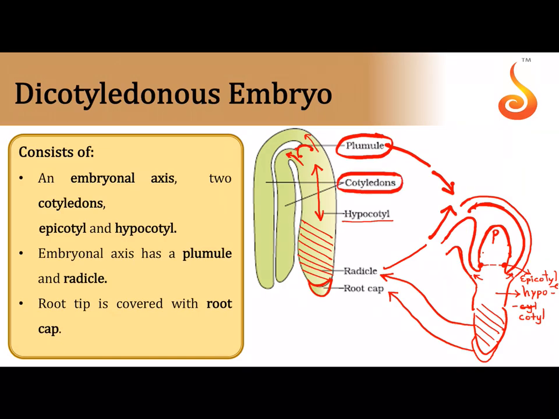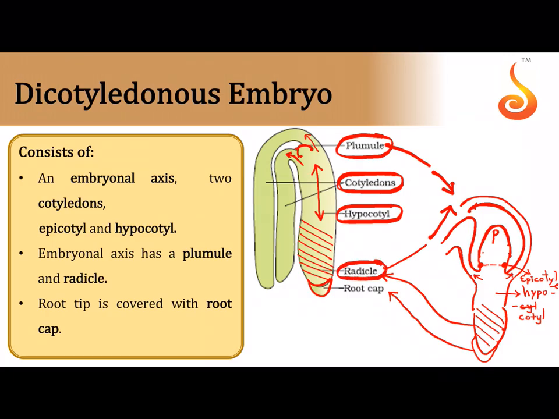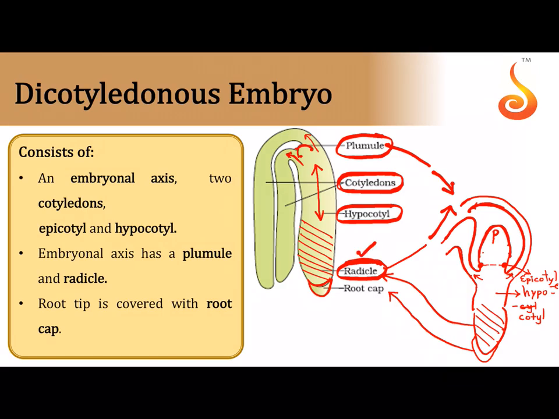And then the two structures which become curved because they are growing, the lobes of the heart, cotyledon, the area below the point of attachment of cotyledon, then the radicle which becomes the root in the future. So the radicle, after it germinates in the seed, becomes the root. The plumule becomes the shoot. Okay, so this is the structure of a typical dicot embryo, and you can also see epicotyl and hypocotyl.